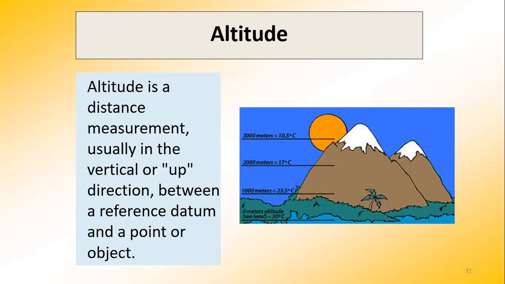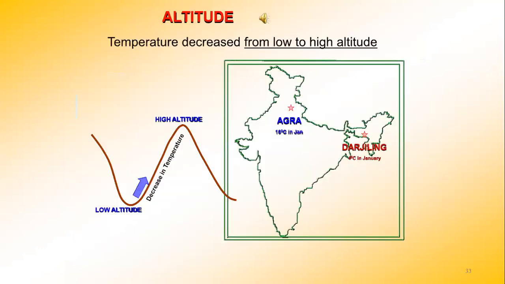Altitude is the distance that is measured, usually in the vertical or up direction, between a reference datum and a point or object. So how much above the land or sea level something is, this is called altitude. Now in altitude, you must remember that the temperature decreases from lower to higher altitude. As and when you go up, as the altitude increases, the temperature decreases. Okay? They have an indirect connection.